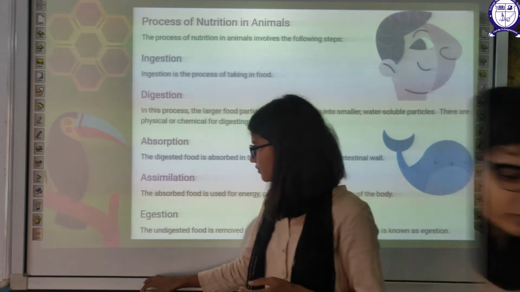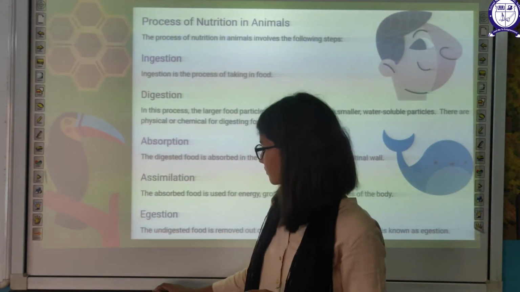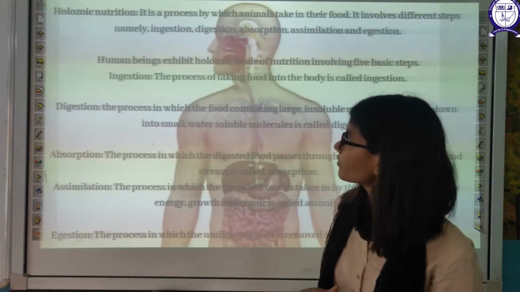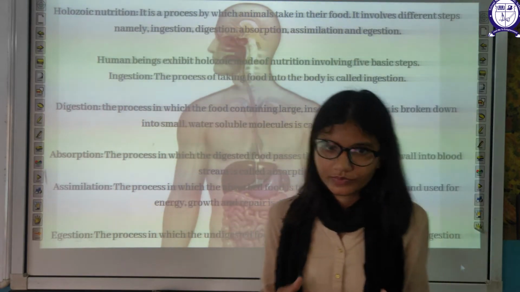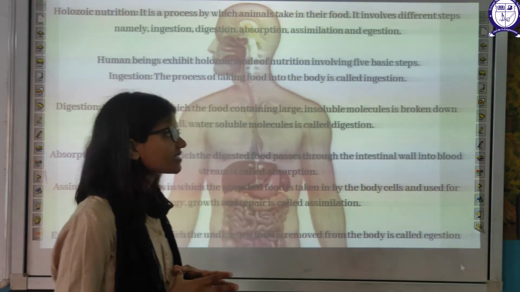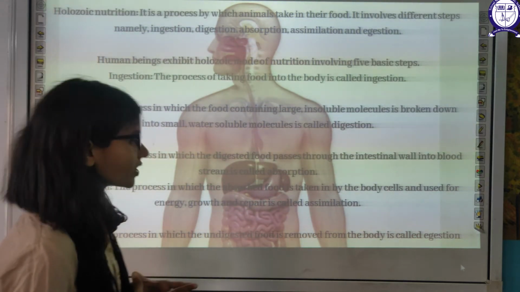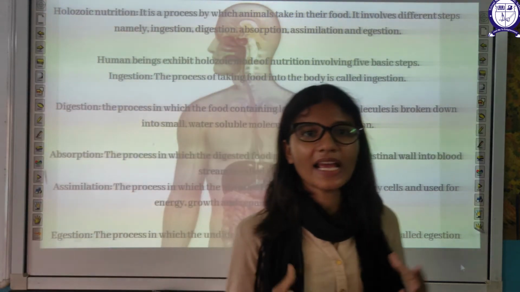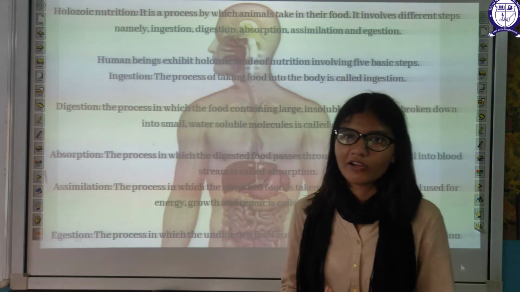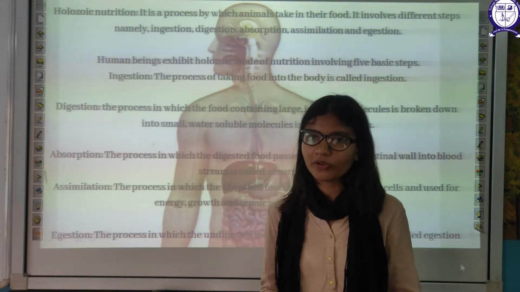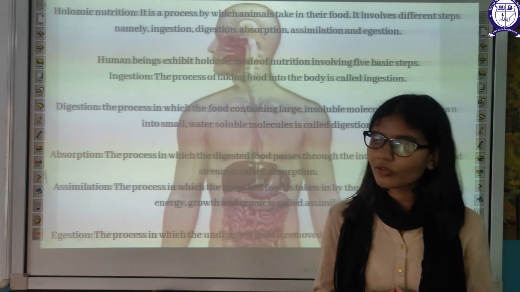Now, types of nutrition. The very first is holozoic nutrition. Holozoic nutrition is the nutrition we human beings show.